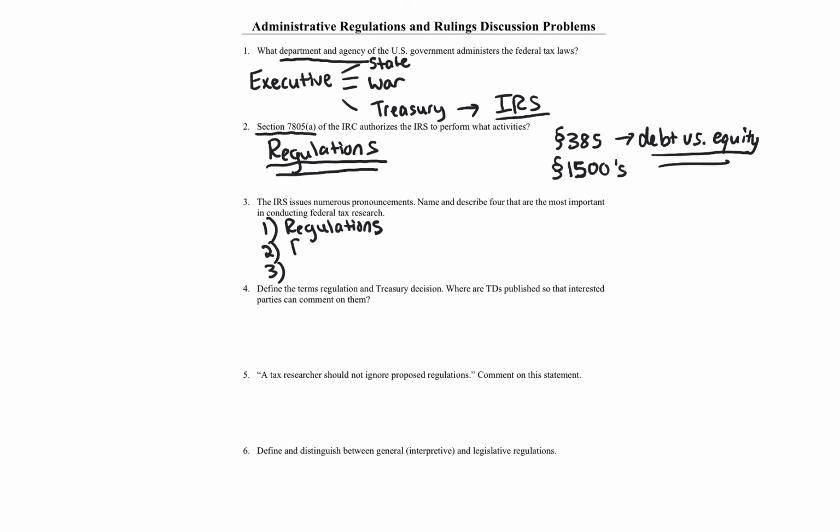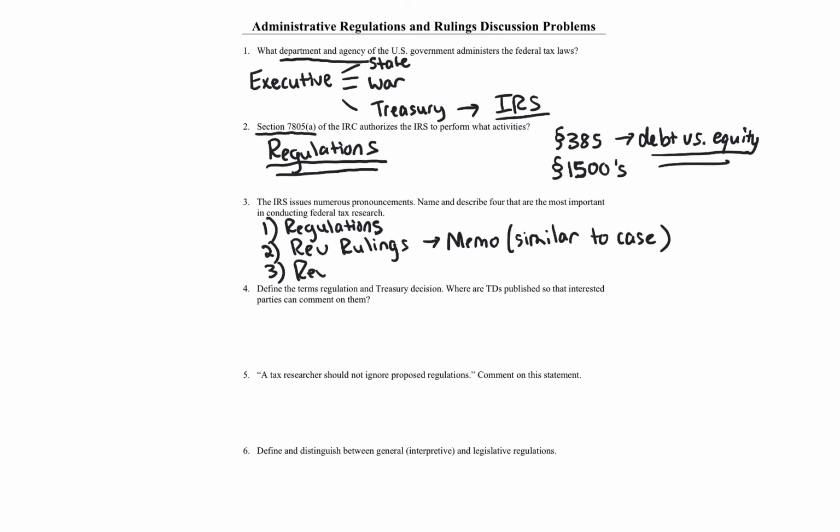Revenue rulings, rev rulings as we abbreviate them, are also very important when it comes to administrative authority, and those can be binding on a taxpayer if the facts line up and they apply. Revenue rulings are a memo format. So there's facts, and they're similar to applying a case. So I'll put similar to case. If you have facts in your respective taxpayer, you can use revenue rulings and match up facts or distinguish, compare, those types of ideas. And those are binding on the taxpayer.